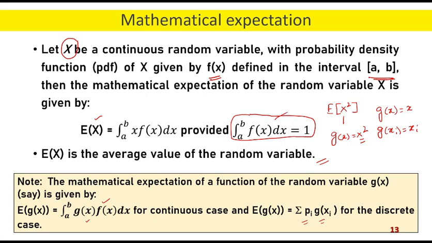Sorry, expectation of x is a special case of expectation of g(x), because when g(x) equal to x, we end up computing the expectation of the random variable x. So this definition of expectation of g(x) is a generalized one, whereas that of expectation of x is a particular case when g(x) becomes equal to x.